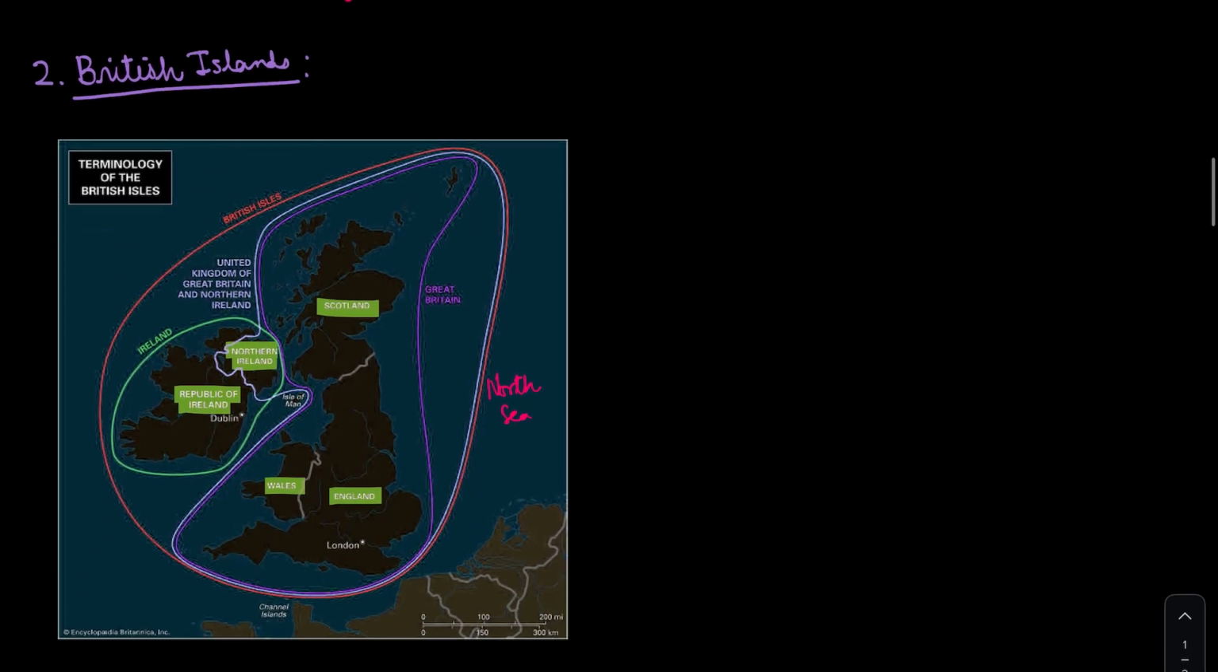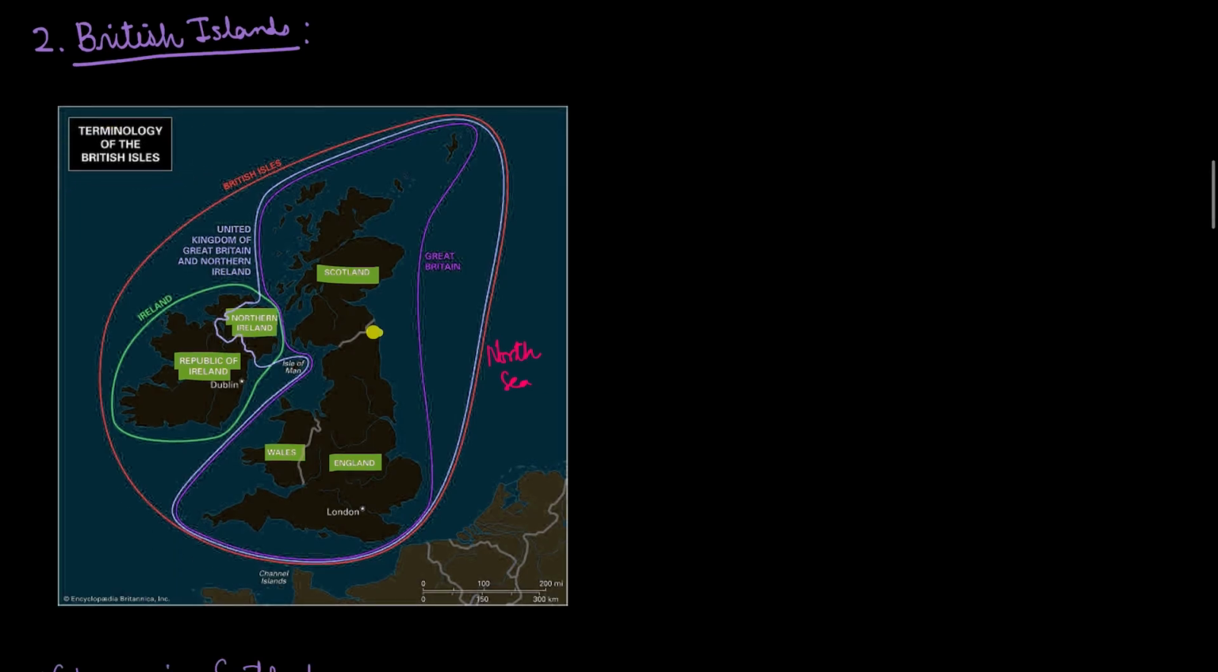So moving on to the other part of Europe, which is the British Isles or British Islands. These are called the British Isles. So the terminology of British Isles. This region over here is England, whose capital is London. Then over here, this is Wales.